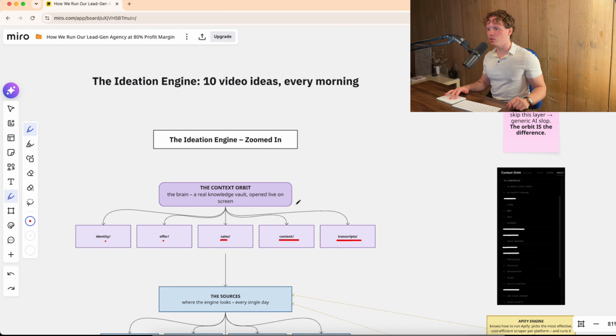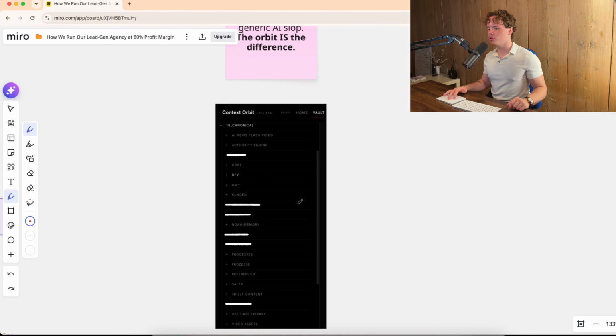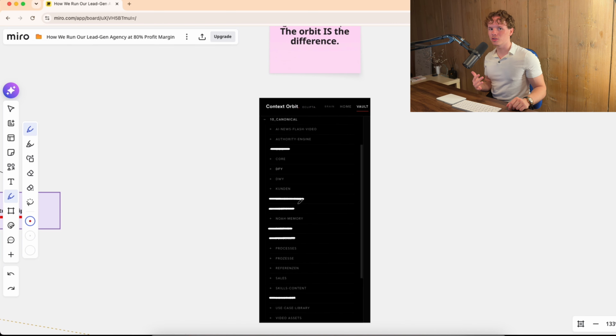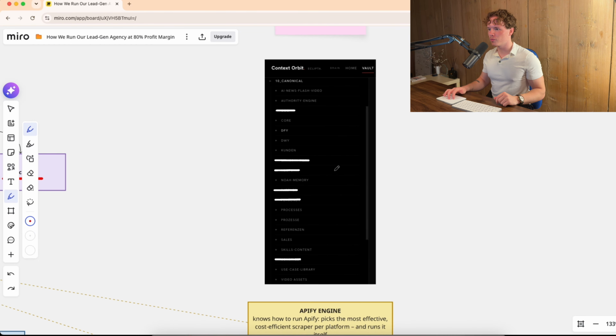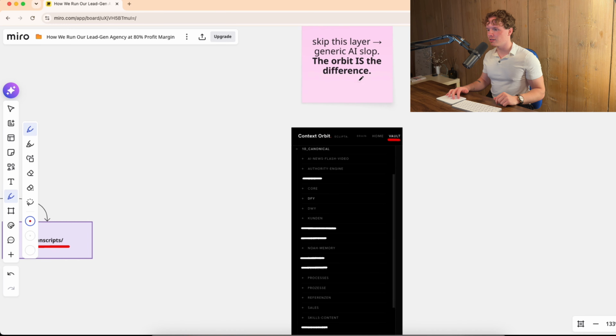Because if you just use a normal business brain for it, that also works, but it is not going to be as scalable. One of the biggest bottlenecks with a normal business brain is that at a certain scale of information, it is going to stop spitting out the perfect and right information that you're actually asking for every single time. That is why an information hub, a context orbit vault like this, is so important. As you can see, we're here in the vault.